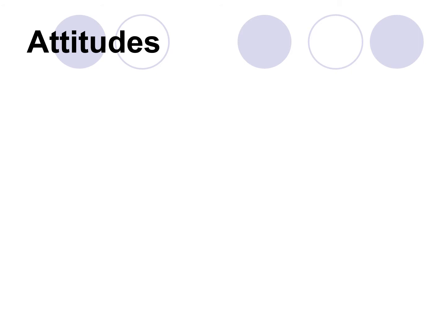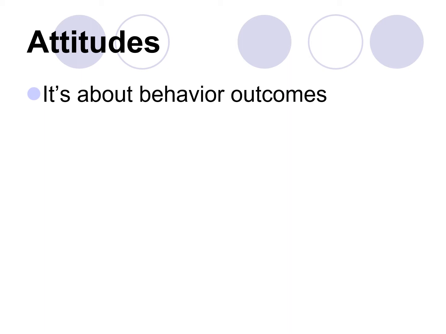So again, as we're talking about attitudes in this theory, it's not just that, gee, I think recycling is good, or boy, I think smoking is bad, but we're talking about what we see as being the outcomes of a behavior. So smoking is good or smoking is bad is because of certain outcomes of that behavior. And to calculate outcomes, to think about outcomes, we have to look at two things. The first of those is belief evaluation.